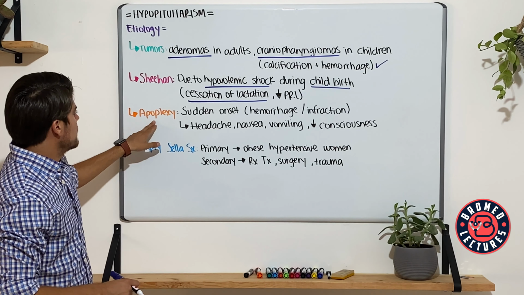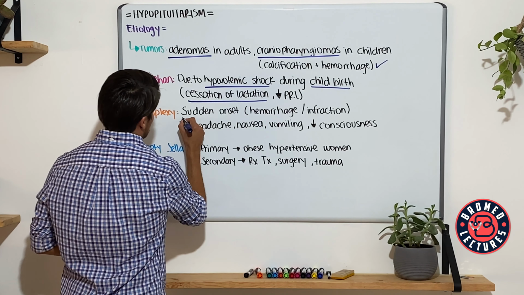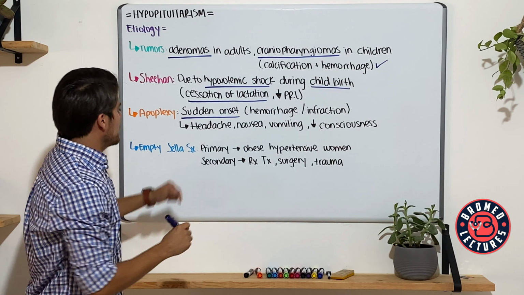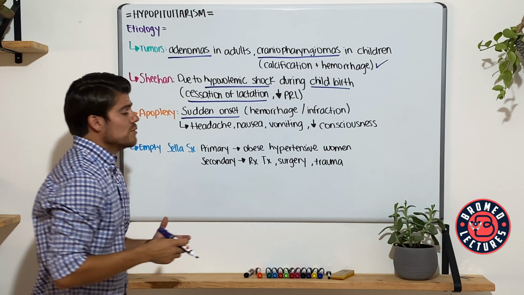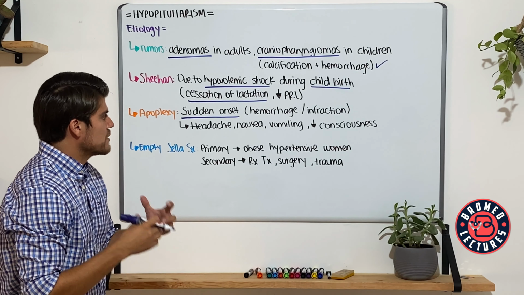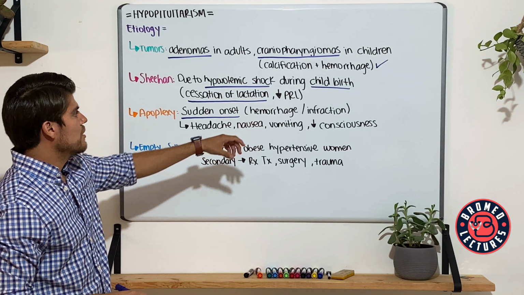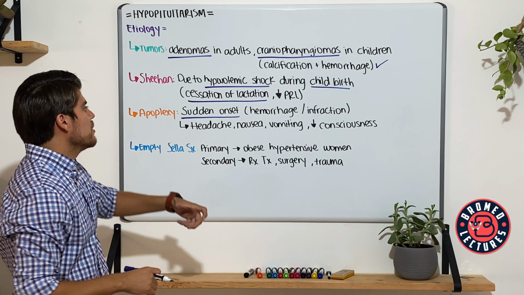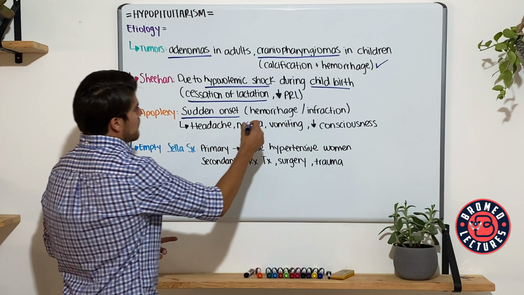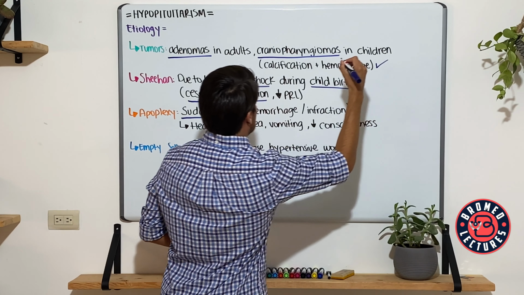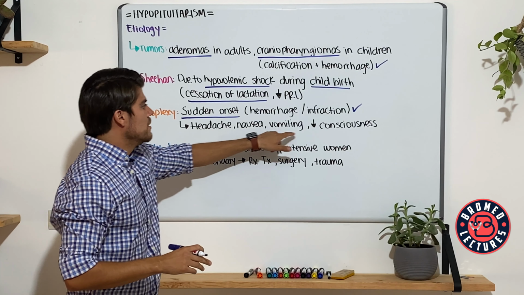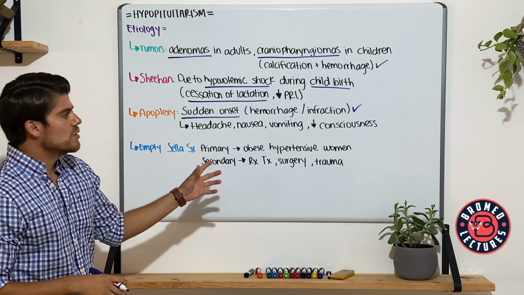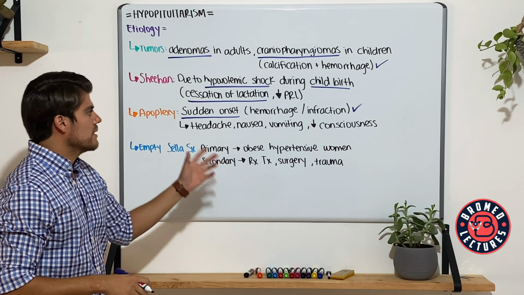Now, apoplexy, this is defined as a sudden onset. Remember this, a sudden onset of headache, nausea, vomiting, and loss of consciousness. And this is due to the lack of cortisol and a lack of a stress response for these patients that develops acutely. And although there's many etiologies for hemorrhage and infarction to develop, this is usually recognized as the sudden onset of this syndrome in a patient that you measure these hormones and they are lacking cortisol, thyroid hormones, etc.